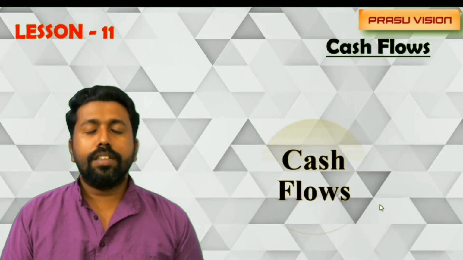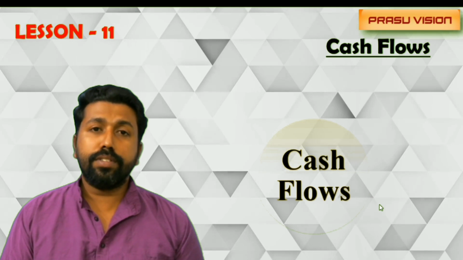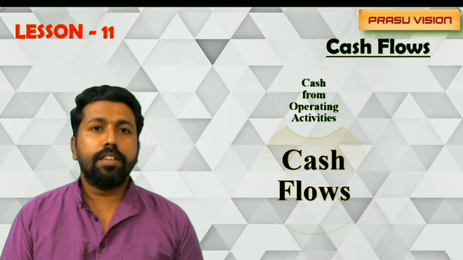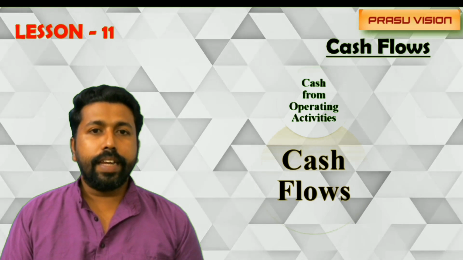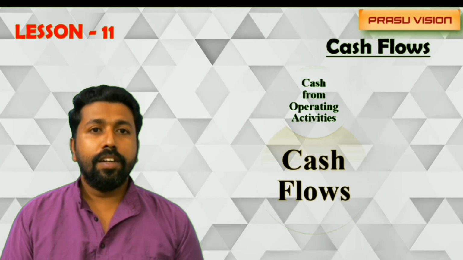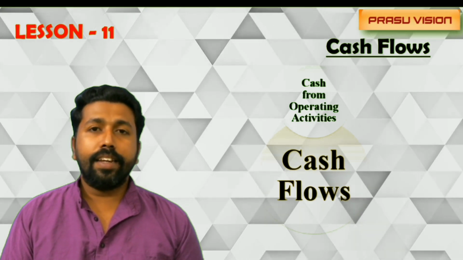And what are the different types of cash flows? One is cash flow from operating activities, which includes different areas like adjustments related to current asset and current liability, non-operating expenses and incomes.